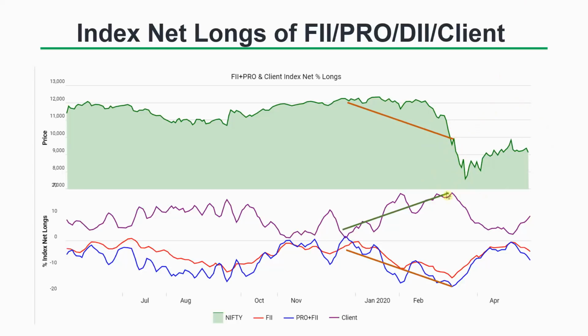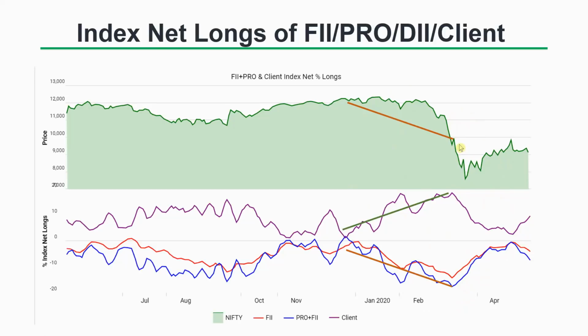So the FIs had no option but to cover their shorts and realize their profits at this point of time. And at the same time, I think some state governments have started announcing some form of lockdown.